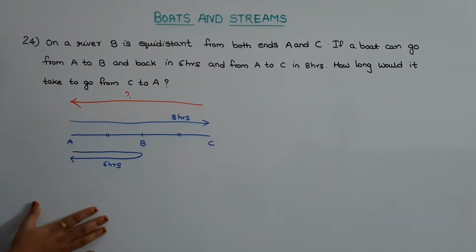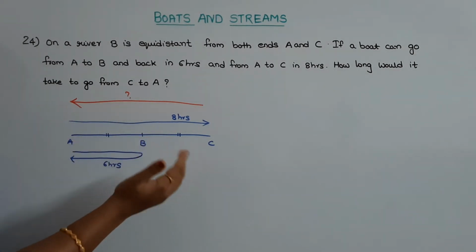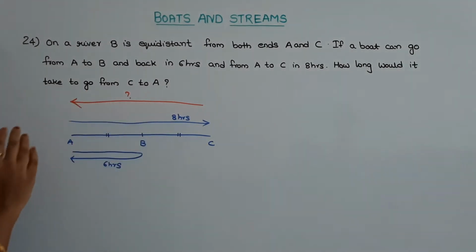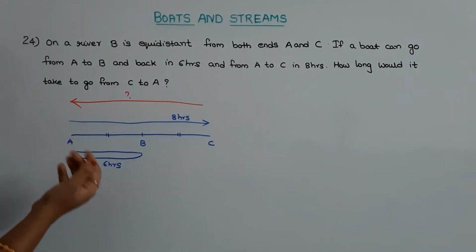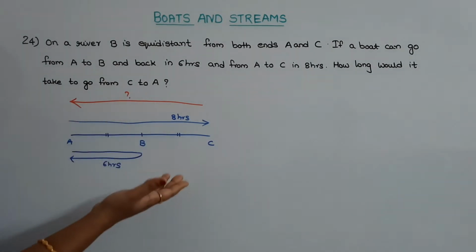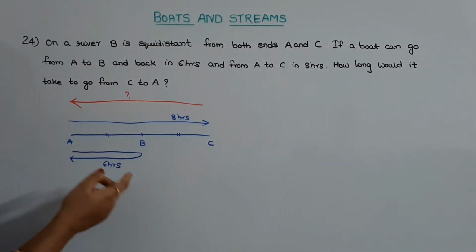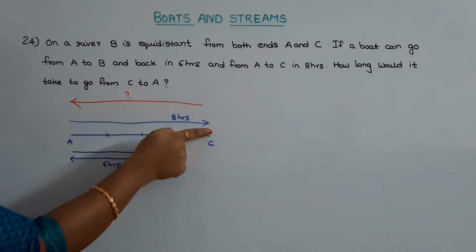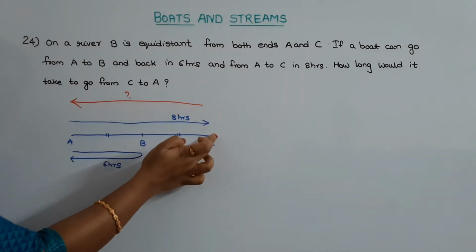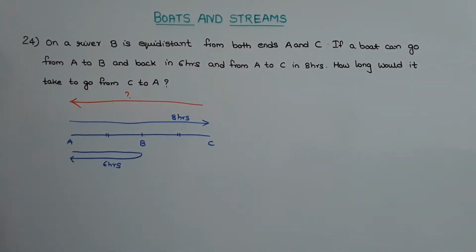Since this is a river, one side it will be upstream motion and the other side it will be downstream motion, which means the time taken by a boat to go upstream will not be same as that of the time taken by the boat to go downstream. So, time taken by the boat to go from A to C will not be same as that of the time taken by the boat to go from C to A. Now let us find out what is the time taken by the boat to go from C to A.